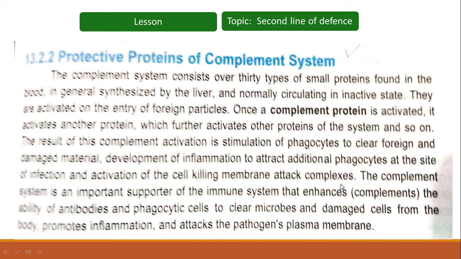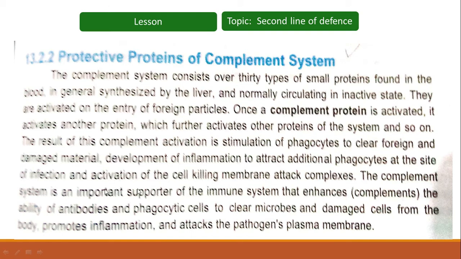So what is the role of complement activation? It will result in further stimulation of the phagocytes to clear the debris of foreign and damaged material. It will also develop inflammation, and as a result of that inflammation, other phagocytes will also reach the site of infection. And thirdly, activation of cell killing membrane attack complexes.